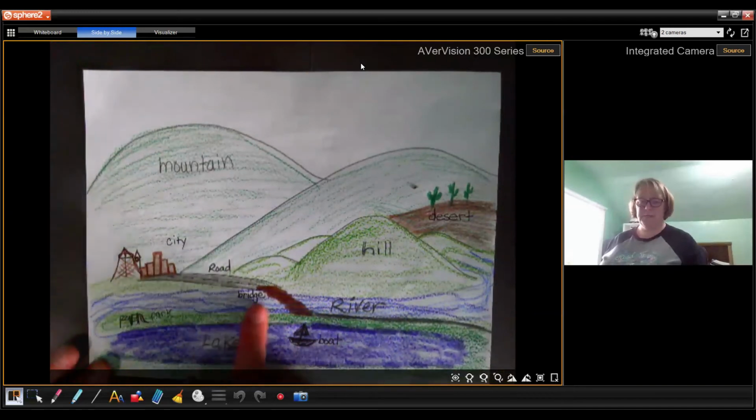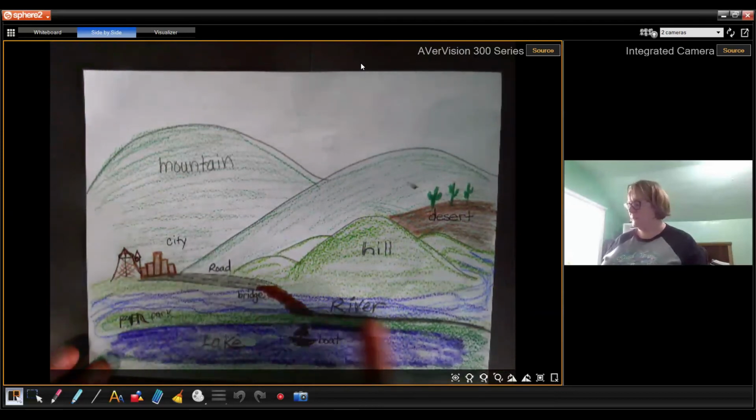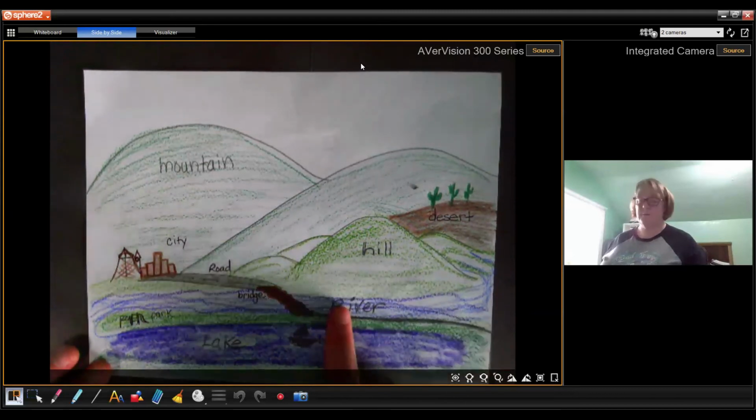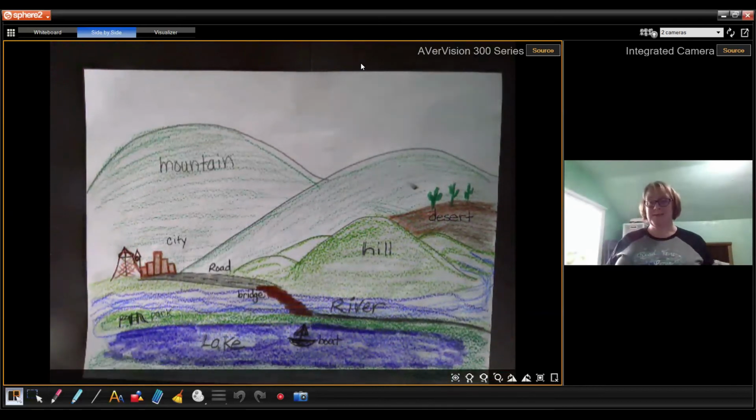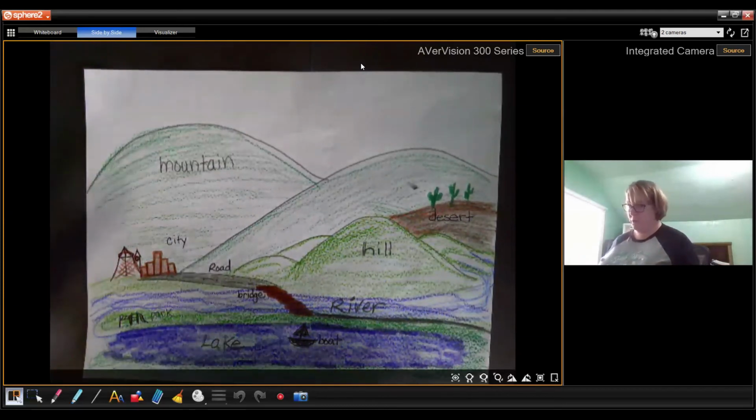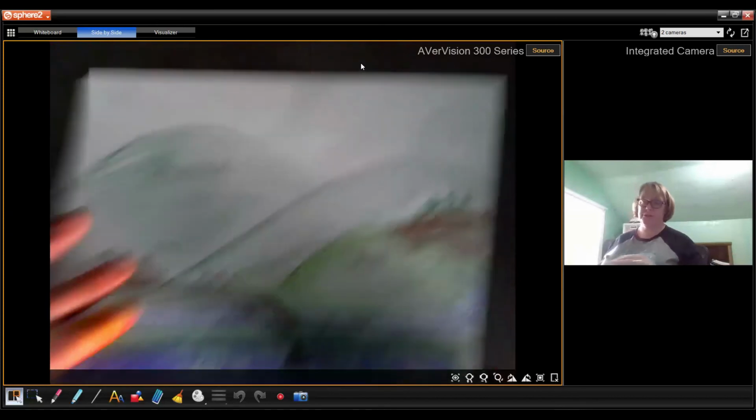I have a bridge, which is this brown thing going over the water. I even have a road that continues on. I have a river. I've done some landforms, both natural land and water and man-made. So that is one option. You can create a mural and label different features.